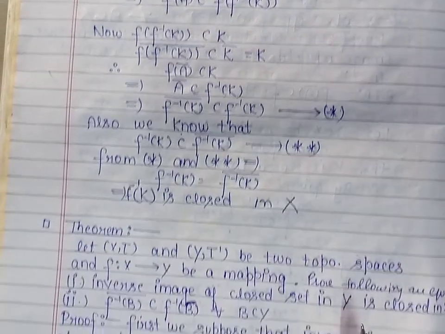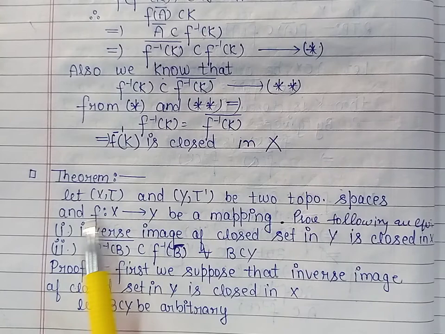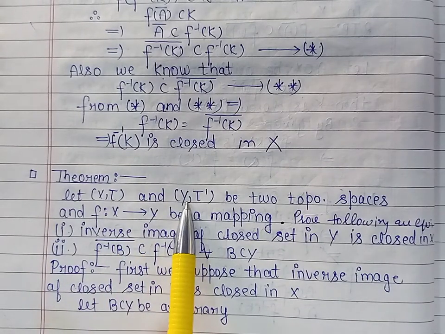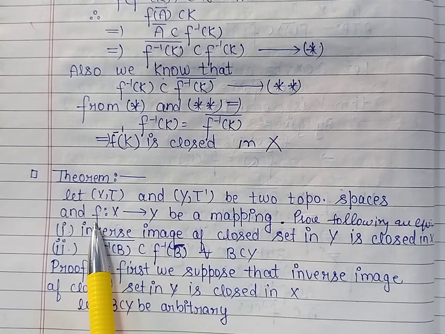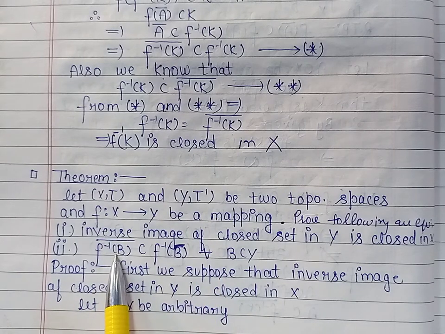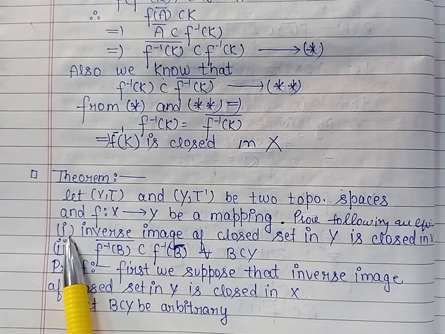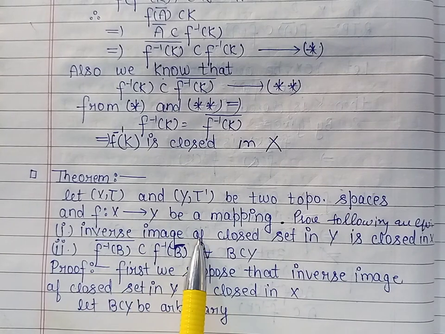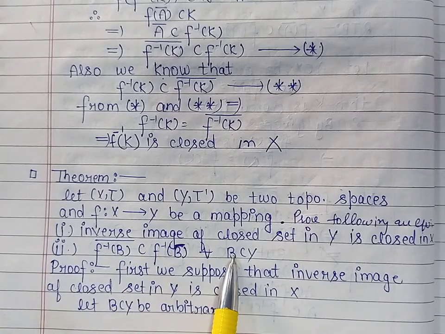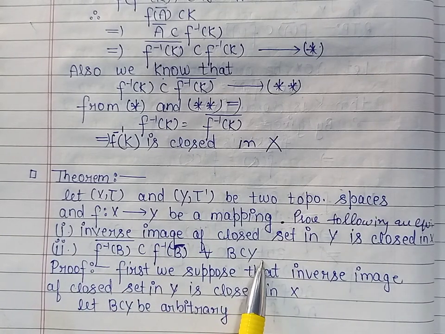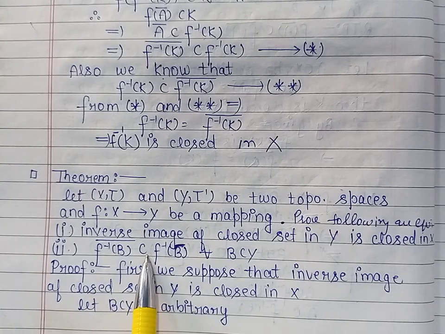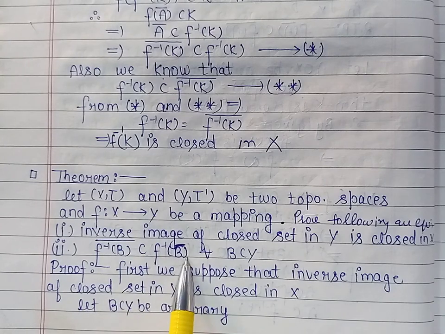Now the next characterization of continuity is given by the theorem. For two topological spaces (X, tau) and (Y, tau dash) and f from X into Y a mapping, we prove that these two conditions are equivalent. First condition, the inverse image of a closed set in Y is closed in X. And second, for every B which is a subset of Y, the closure of the inverse image of B is contained in f inverse of the closure of B.